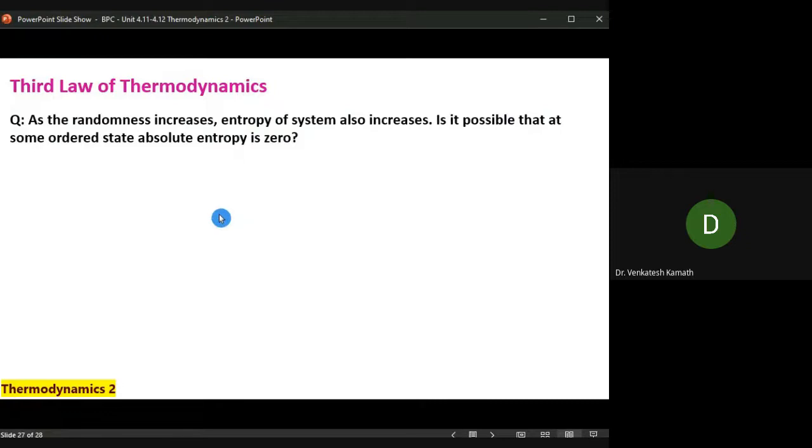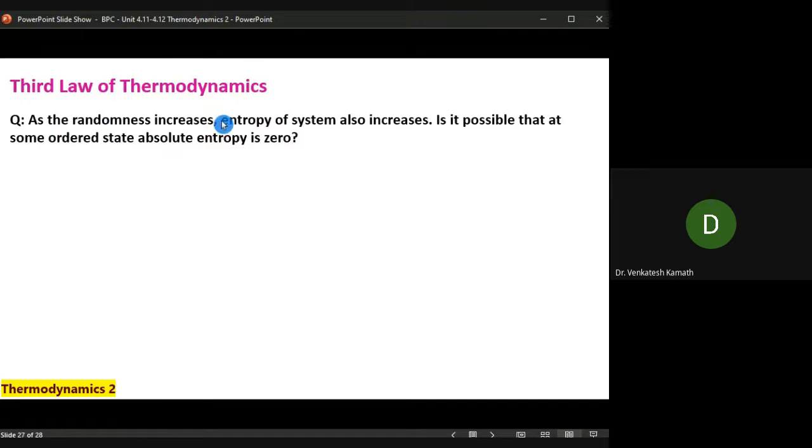Okay. Now coming to the last topic. Quickly, one more slide I have, then it's done. So, the third law of thermodynamics. Before I go to the third law of thermodynamics, I will ask a question. This is the precursor, or the way you can define the third law of thermodynamics.